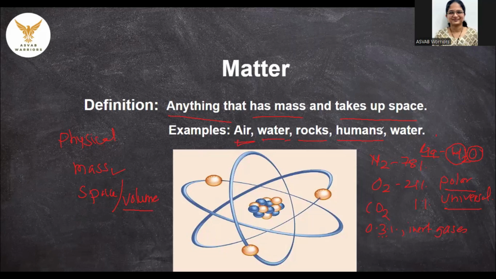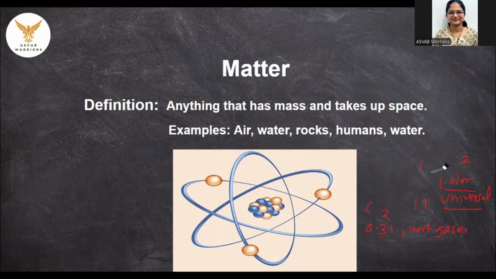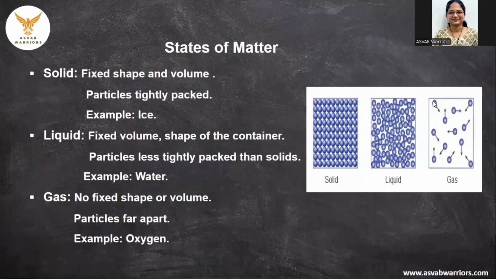So this is about the definition. We will just revise it again. Anything that has mass and takes up volume is called matter. And matter is going to have different properties, like its own density. It will have its volume, and viscosity in the case of liquids. We will just move on to the next slide. So here, what this slide explains to us is what the states of matter are: solid, liquid, and gases. We had seen examples already.